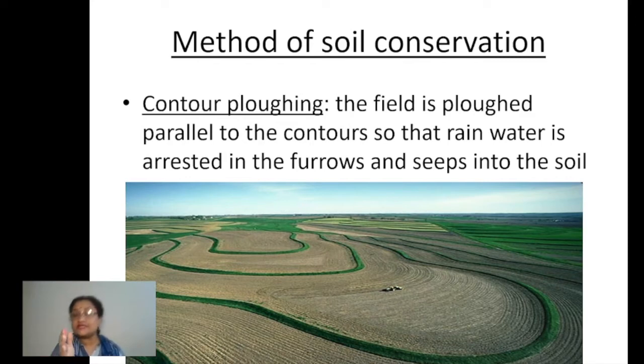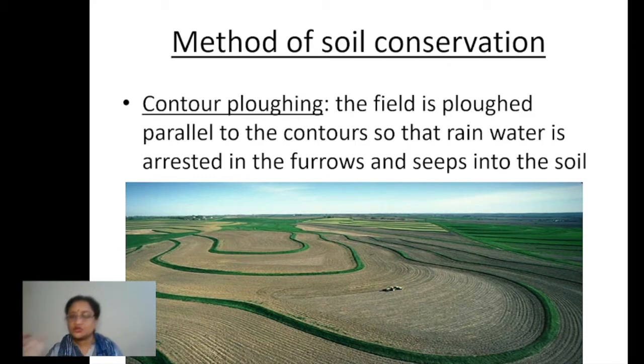Now what is the use of it? From the top, when rainfall occurs, the water flows down along the slope, carrying soil along with it. The role of these furrows is that they trap the rainwater there only. They hold it, because they create an obstacle in the way, and the rainwater is not freely able to cross.